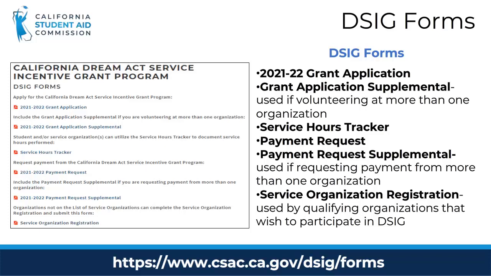All student forms needed for the DSIG program are available on the CSAC website at www.csac.ca.gov/DSIG/forms. These forms include the grant application supplemental form, the service hours tracker, the payment request form, and the payment request supplemental form. In addition, businesses that wish to participate in DSIG can also find the Service Organization Registration Form at the same URL.